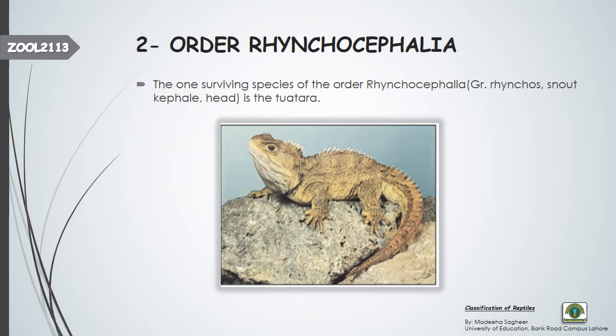Okay, this is the second order, order Rhynchocephalia. This is a very small order because it has only one surviving species, that is the Tuatara. You can see in this figure that this is the Tuatara, and this is a lizard-like animal.